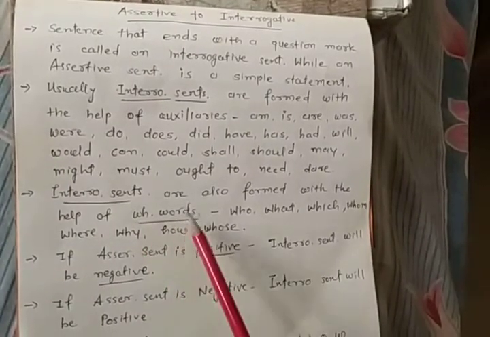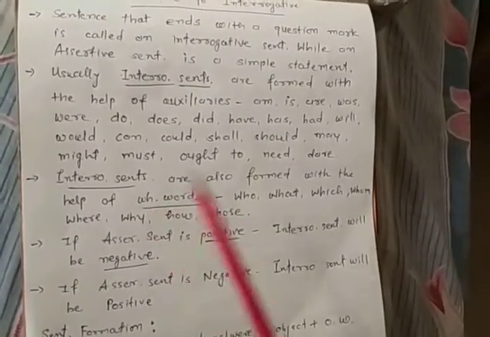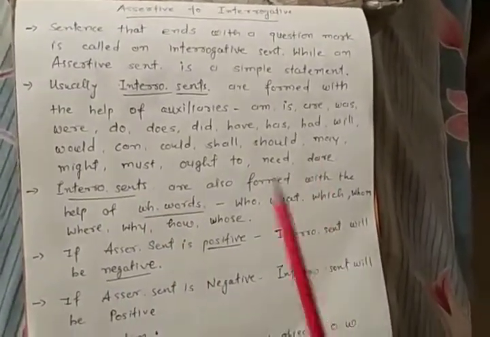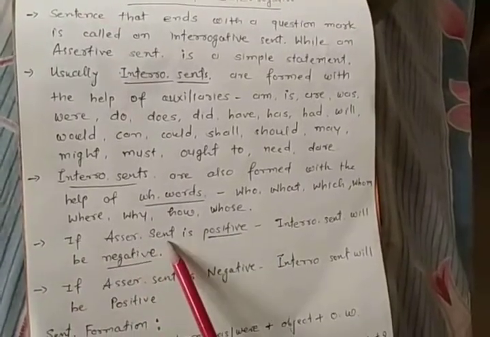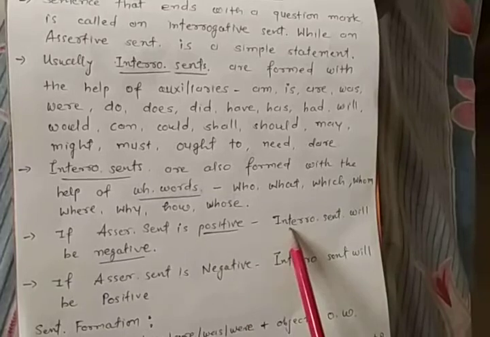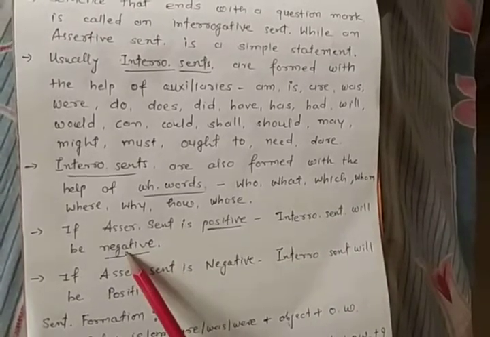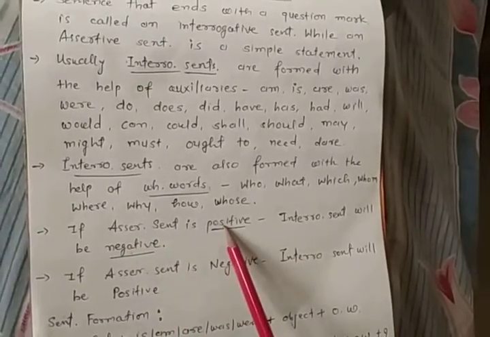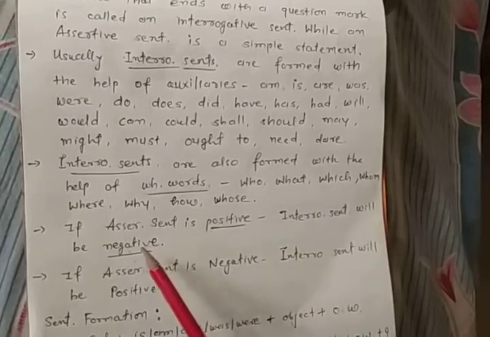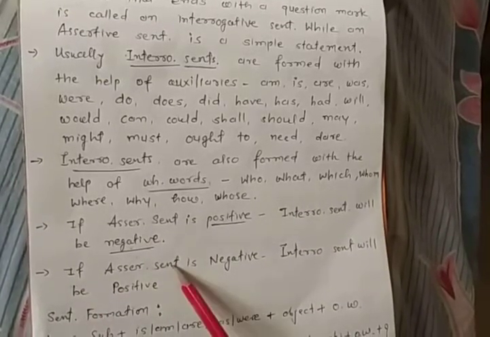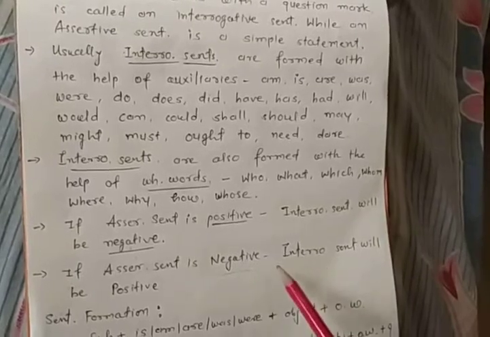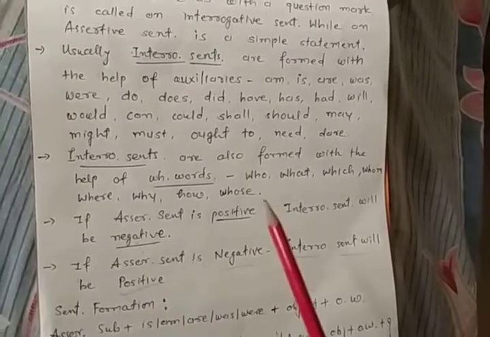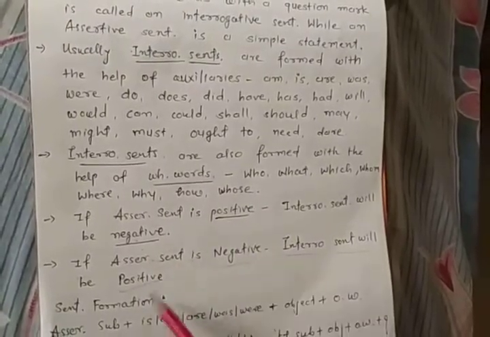It means WH interrogatives. Now, if you want to turn from assertive to interrogative, there are some rules. First, if the assertive sentence is positive, the interrogative sentence will be negative. Simple rule: positive, negative. Next, if the assertive sentence is negative, the interrogative sentence will be positive. Negative, positive, positive, negative.